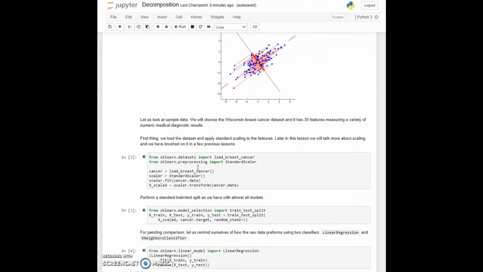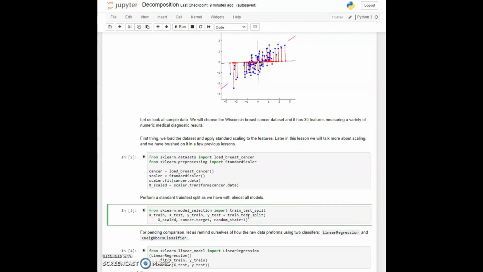So we'll import it using the load breast cancer function. We'll scale it using a standard scaler. So we just want the extent of all these different dimensions to be similar. So we'll fit it using that scaler, and then we'll transform that data to get our X scaled. Now in cell 3, what we usually do, we'll take the data and split it into a training set and a testing set.